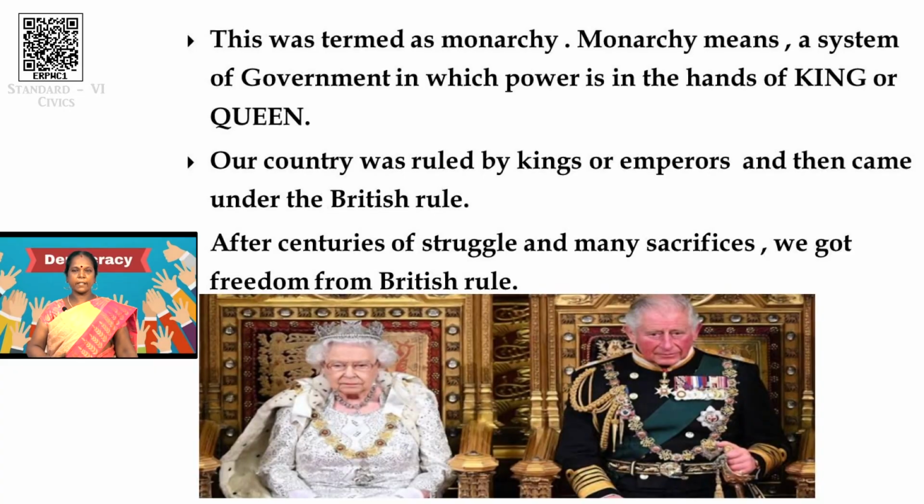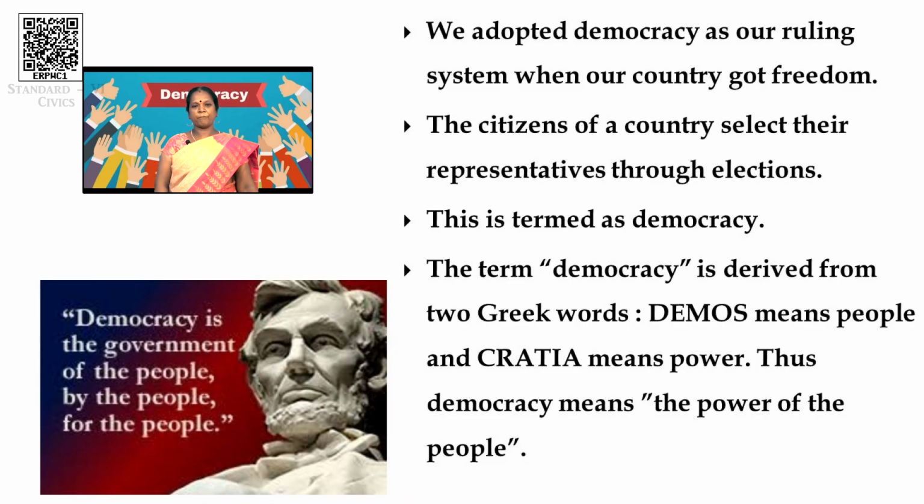I already told you that India was also ruled by kings, queens, and emperors. That is called what type of government? Please remember and tell me the answer. Yes, it is a monarchy form of government. Here the kings and queens ruled our country, and after that it came under British rule. After a long struggle, we got independence, and after independence we follow the democracy form of government.